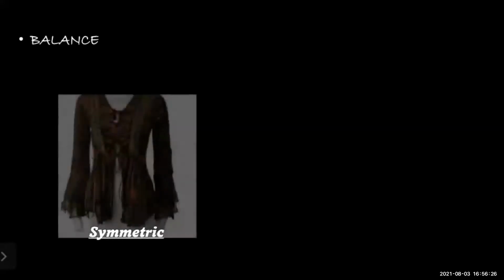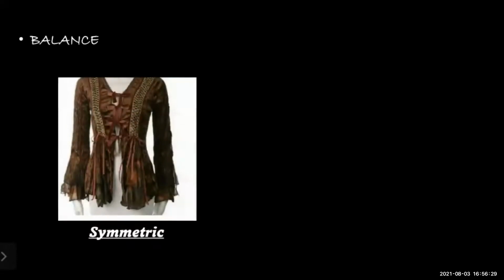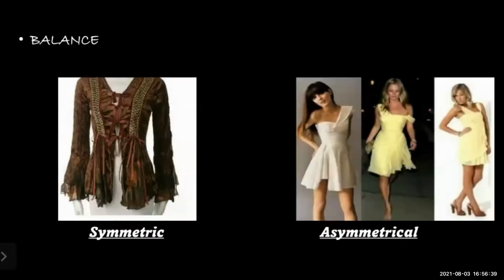Next one is balance. Balance means the visual weight is balanced on either side. There are two types of balance. Symmetrical means we can divide it equally on either side, having the same features on both sides. And next one is asymmetrical, which on both sides will not have the same features. Even when we divide it equally, it will not have the same features. It is informal. That is known as asymmetrical.